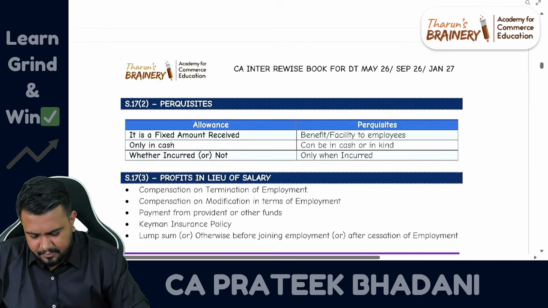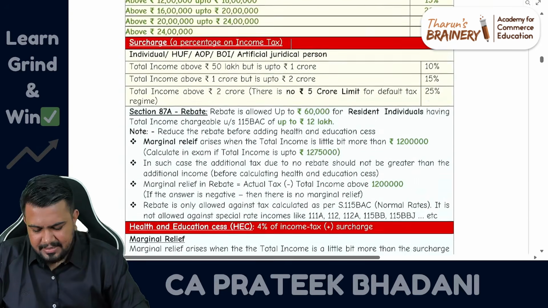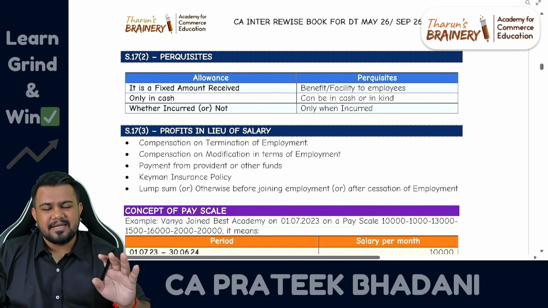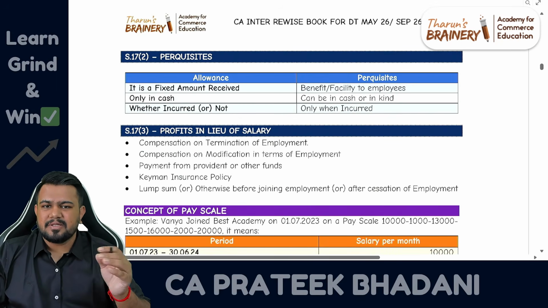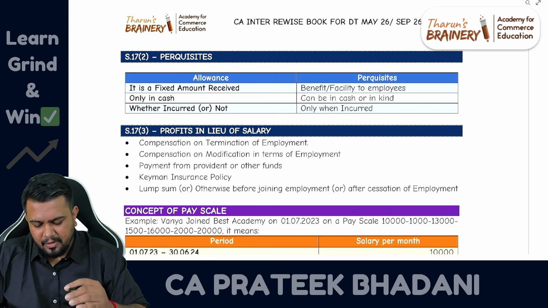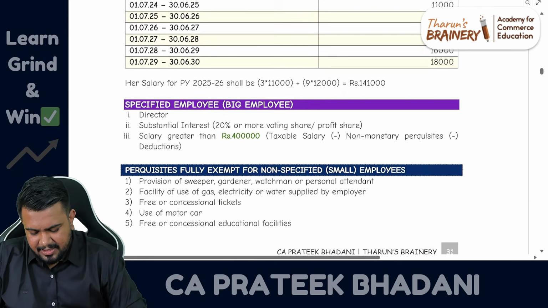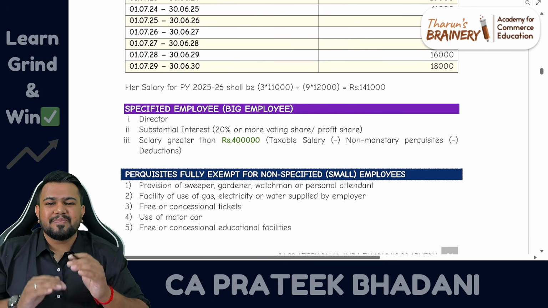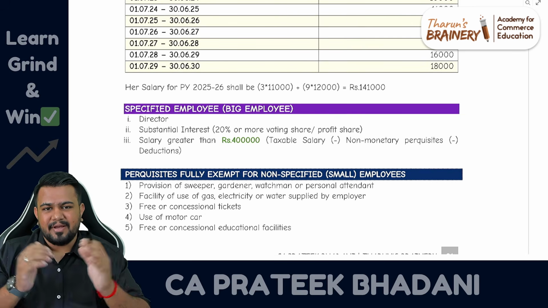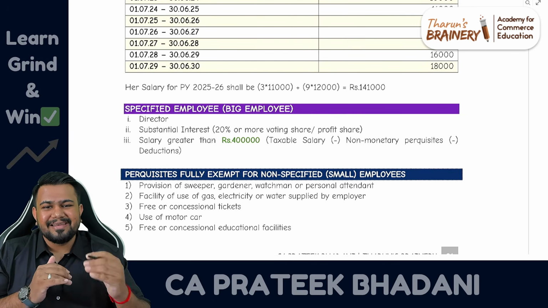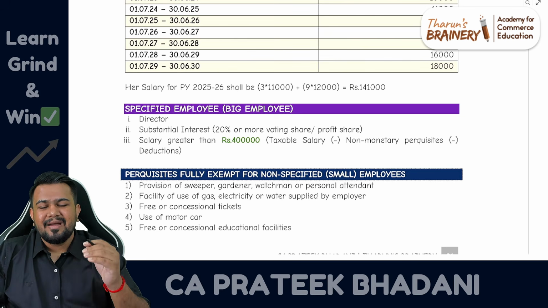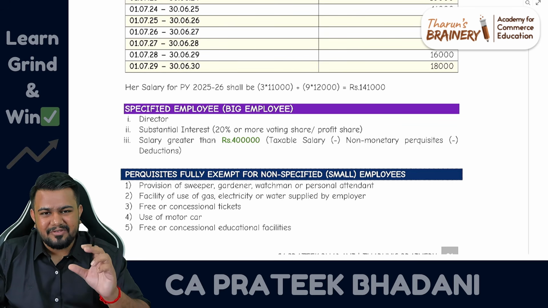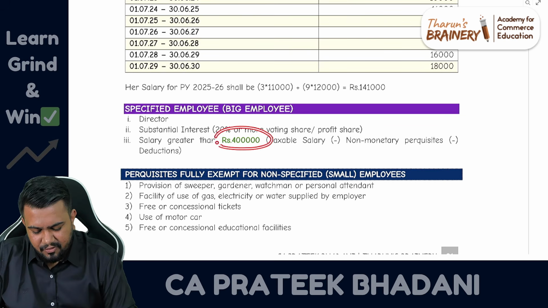Fine. Now the tax rates are over. Let us jump to the salary chapter. In residential status, there is no amendment. Basic concepts also, I told you there is no amendment. Now in the salary chapter, first and foremost, let us discuss the meaning of specified employee. I told you, specified employee means big employee. So in this specified employee, earlier we used to joke around that only 50,000 is the limit of salary for specified employee. Now this 50,000 has been increased to 4 lakhs.